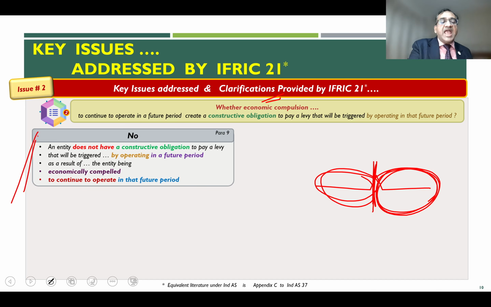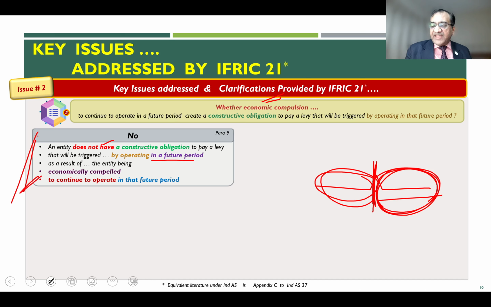Paragraph 9 says, an entity does not have a constructive obligation to pay a levy that will be triggered by operating in a future period as a result of the entity being economically compelled to continue to operate in that future period.